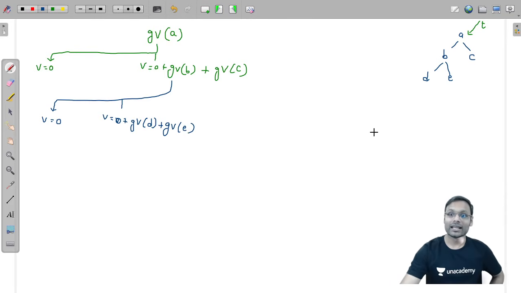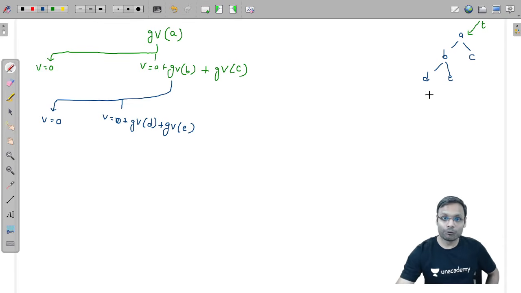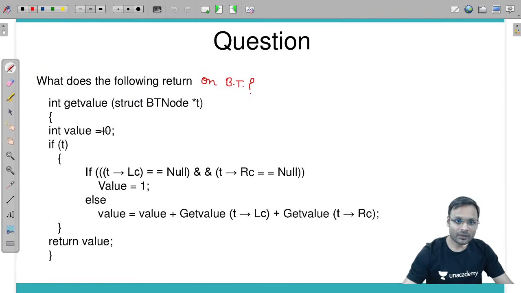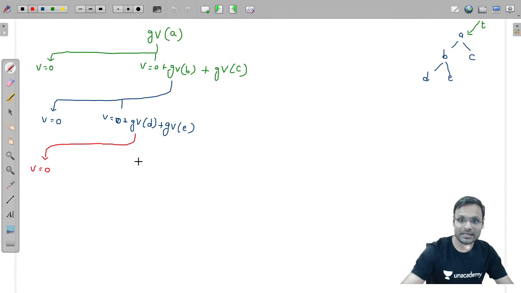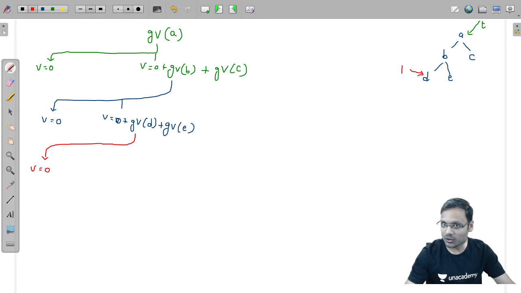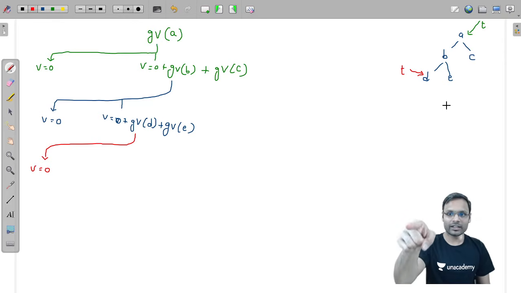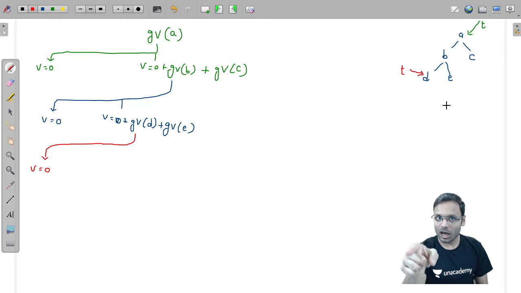Got it? Now for D you need to call this get value function. Value is equal to 0 initially, yes. After that, my current pointer T is pointing to this particular node. Its left and right child are null now, yes.